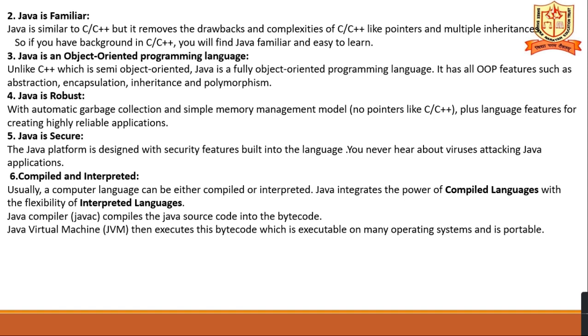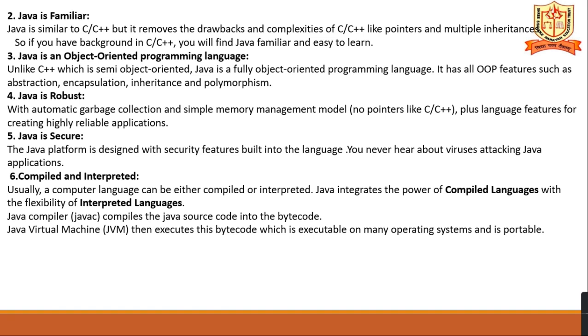The Java compiler, which is the Java compiler? Javac compiles the Java source code into bytecode. Bytecode is not machine code. Is it clear? The Java compiler compiles the Java source code into bytecode.